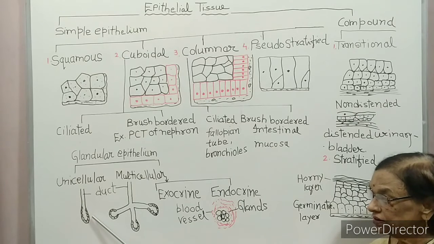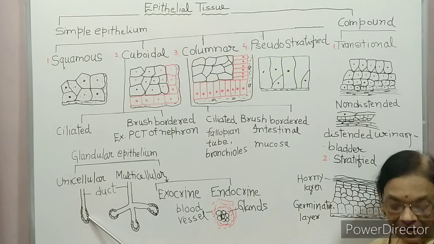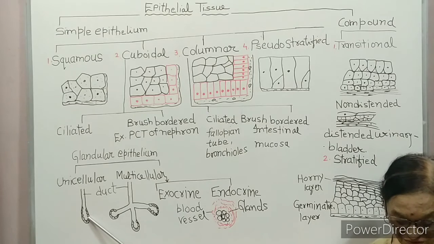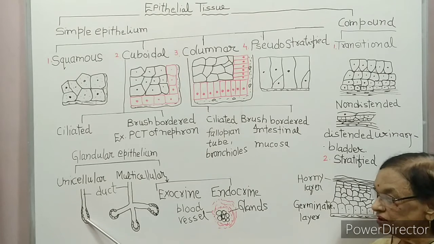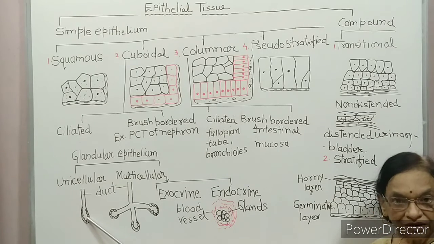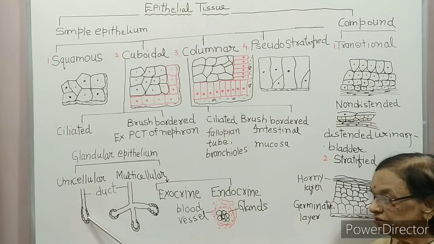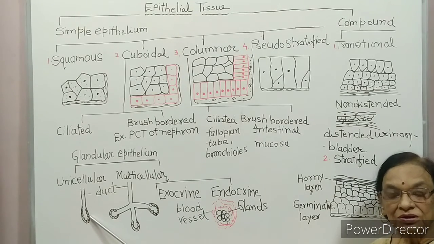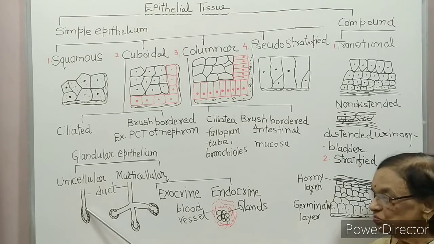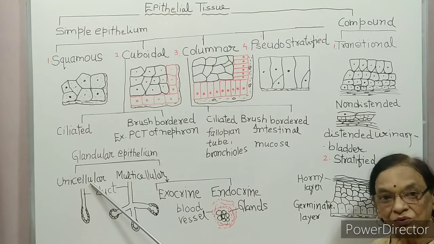You can see here the unicellular duct. Unicellular gland is found in the mucosa of the intestine. Example, goblet cell. Goblet cells are found in the mucosa of the intestine, and they secrete mucus. So mucus comes out through the duct. Duct means a tube having an opening.